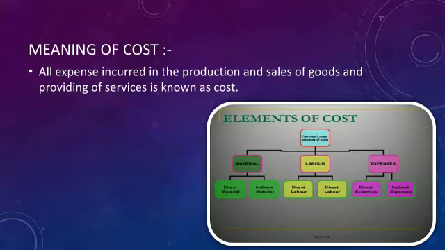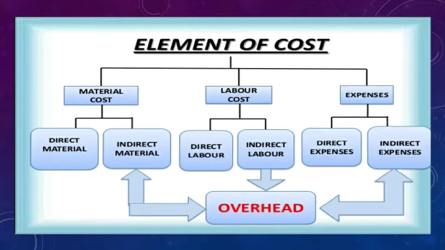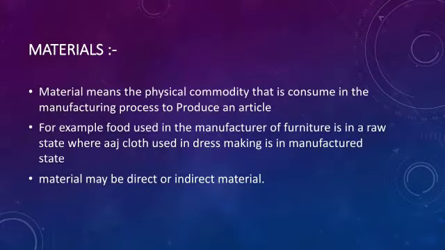Elements of cost. First element is material cost, second one is labor cost, and third one is expense. Material costs are also classified into two types: direct material cost and indirect material cost. Labor cost is also classified into two types: direct labor and indirect labor. And expense is of two types: direct expense and indirect expense. First we will discuss materials.